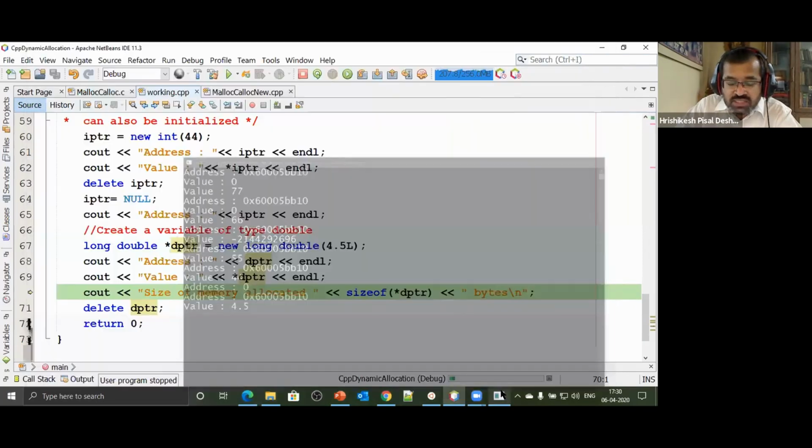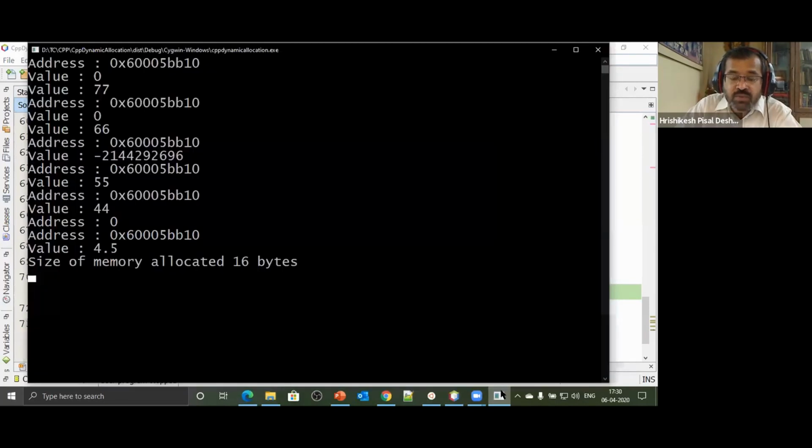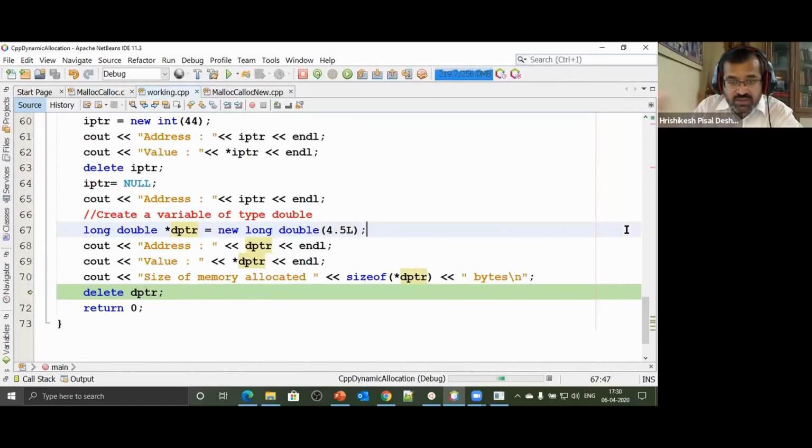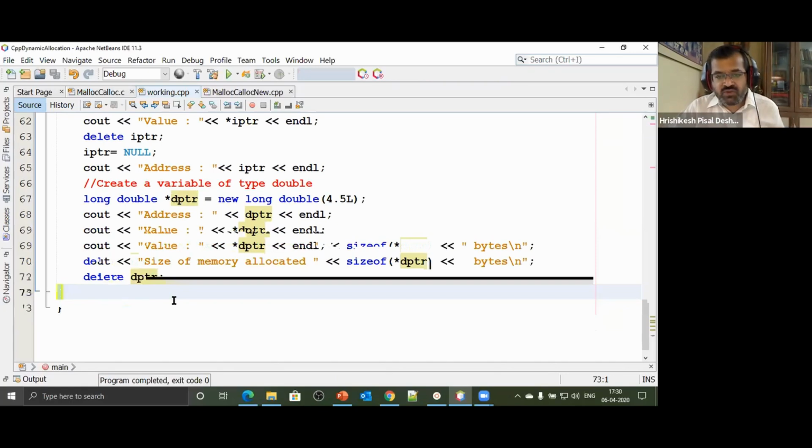And let's see how much is the size of this particular block of memory which has been allocated. Now 16 bytes of memory has been allocated starting from the same address. Earlier, starting from this address, 4 bytes. Since we allocated a double, starting from the same address, it has allocated 16 bytes of memory. Delete it, delete ptr, and return value 0. That is what we had to see in the initial discussion. Very, very basic discussion just to bring about the difference between new and delete and malloc and free.